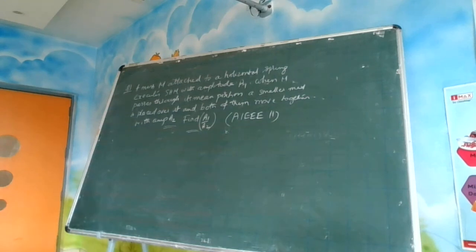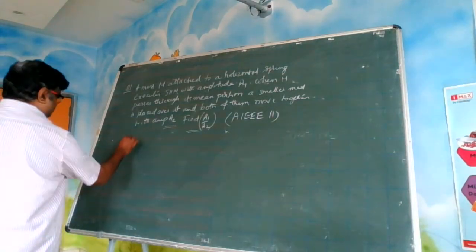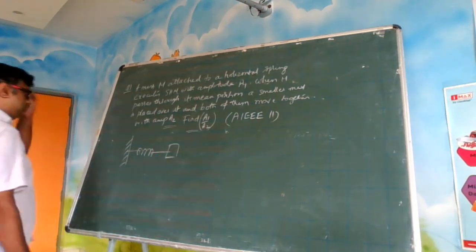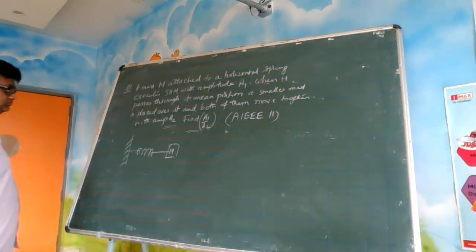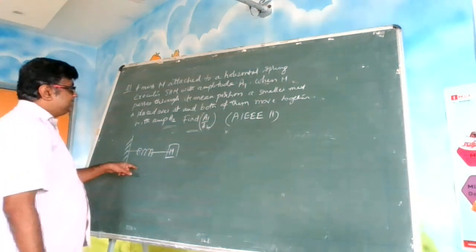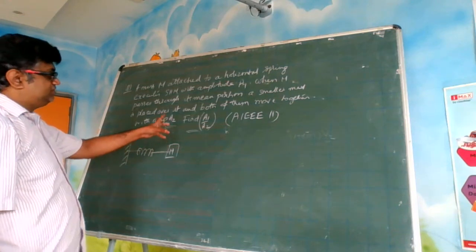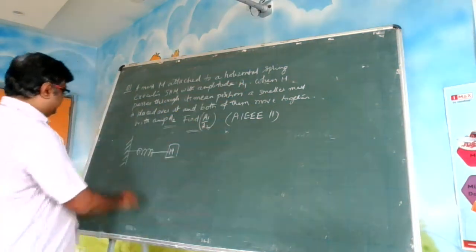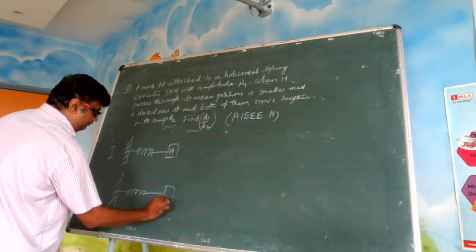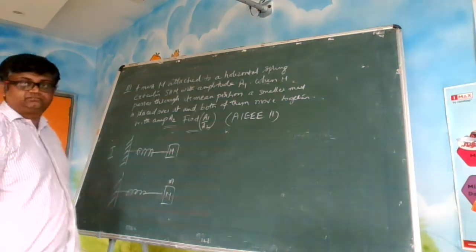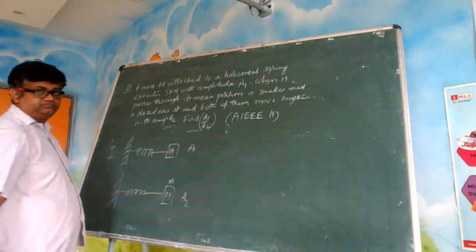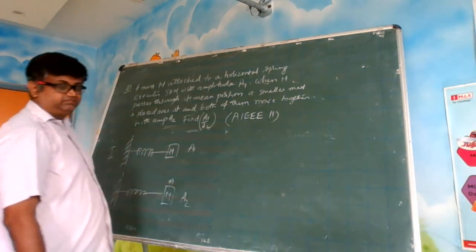Now the situation is like this. You have a horizontal spring. This mass is m. It is giving some oscillations to the spring. In the initial situation, the amplitude was a1. This is case 1. Now case 2, we have put another mass on top of it. In this situation, the amplitude was a2. So you have to find the ratio of a1 by a2.